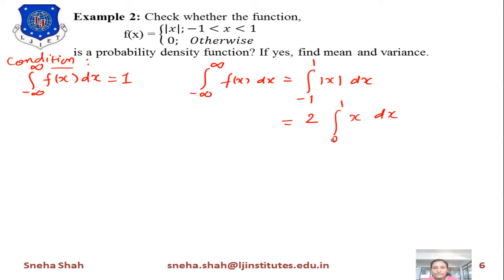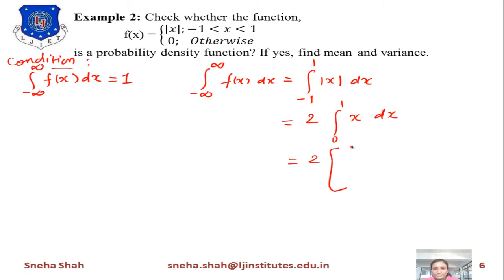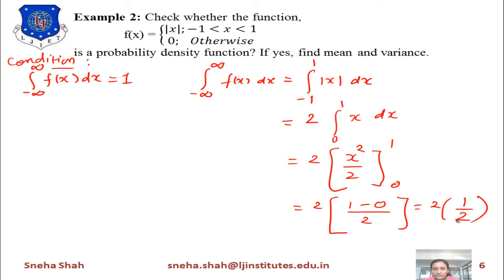Now if I integrate this part, then this 2 will remain as it is. Integration of x is x square by 2, and the range is 0 to 1. Now if I put in the value, the higher limit 1, 1 square means 1, minus the lower limit 0, 0 square equals 0, divided by 2. So this term becomes (1 minus 0) by 2, which means 1 by 2. So the 2 will be cancelled out, and it will give you the answer as 1. So the answer equals 1.